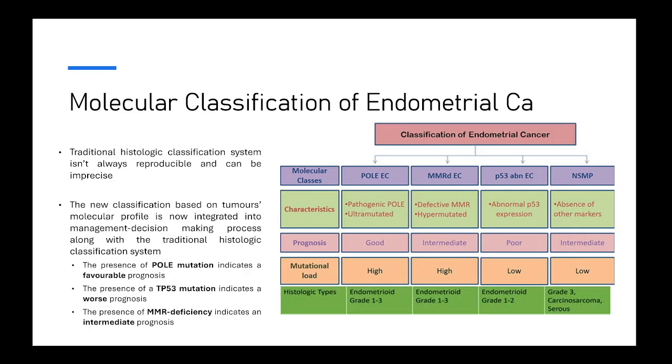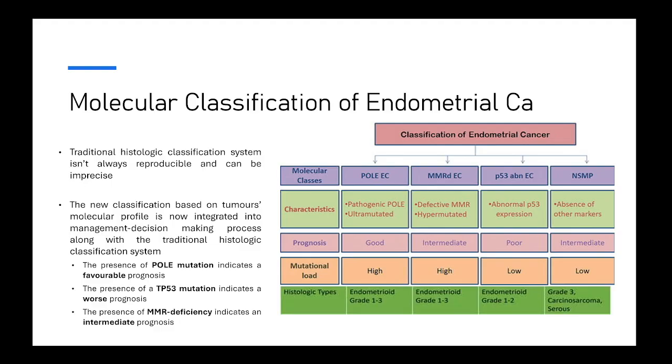Okay, so the new molecular classification is based on the tumor molecular profiles, and it's now integrated into the management decision making process, along with the traditional histologic classification. So what we do is some testing on all endometrial cancers.